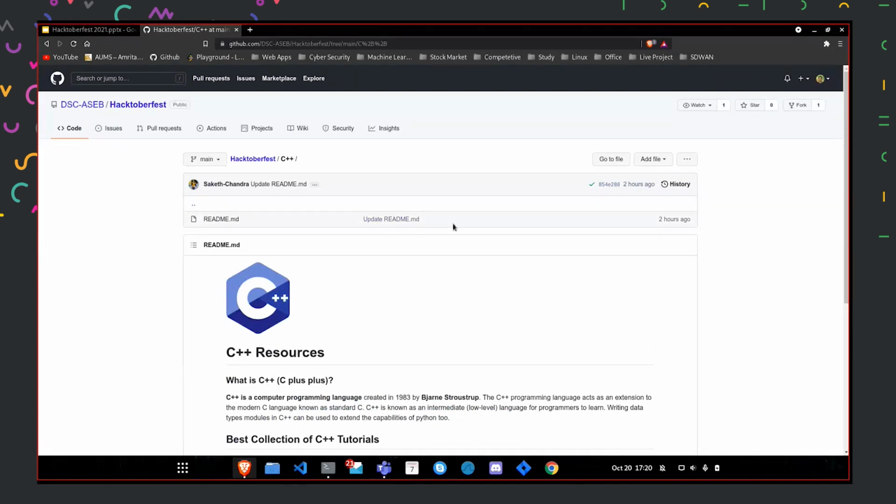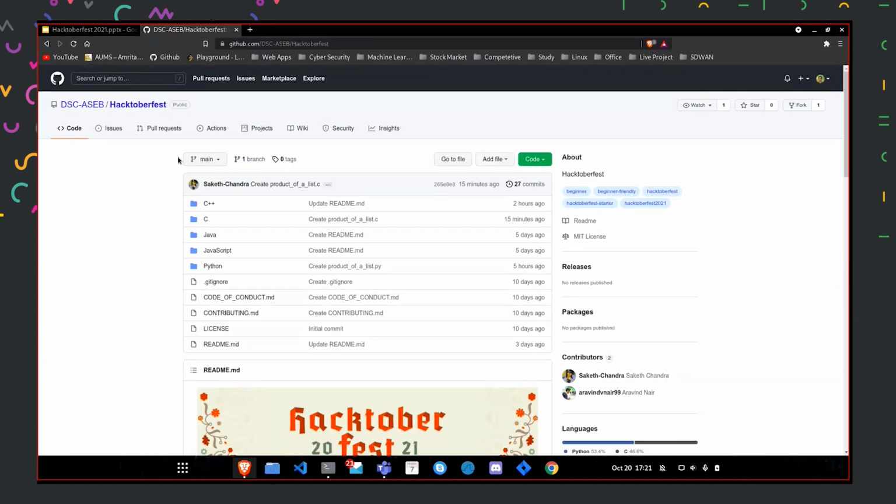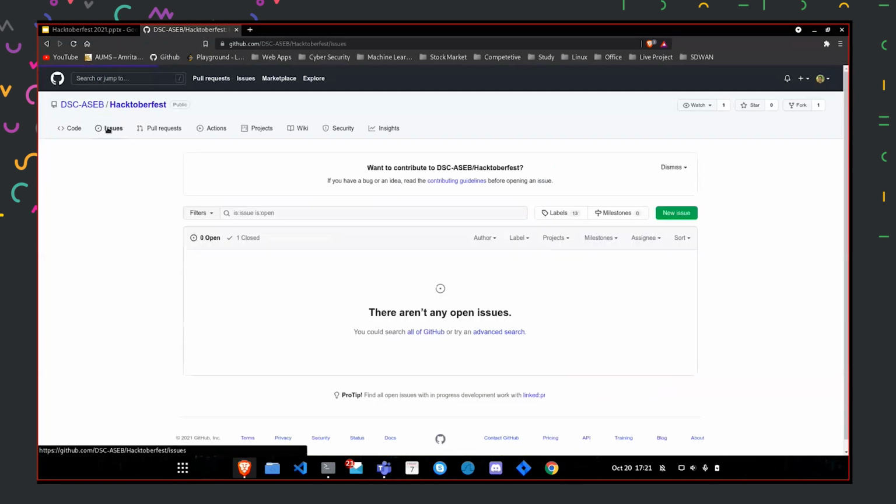I'll be explaining the commands now. We can even see the update message, like updating the readme file. That's how a commit looks. And we have a section called issues. Whenever any problem appears in the repository, we can create an issue. The people who want to contribute to your code can see the issue and work on that particular issue, rather than looking through the complete code.